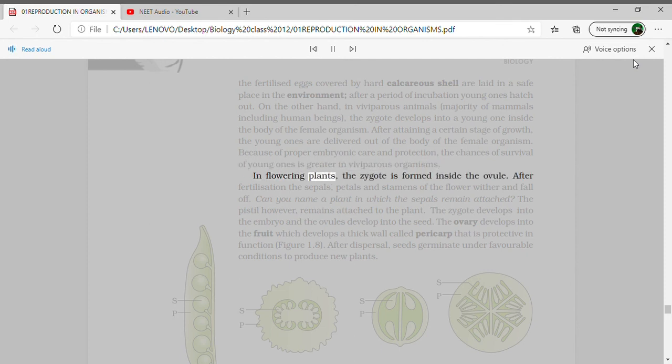In flowering plants, the zygote is formed inside the ovule. After fertilization, the sepals, petals, and stamens of the flower wither and fall off. Can you name a plant in which the sepals remain attached? The pistil, however, remains attached to the plant. The zygote develops into the embryo, and the ovules develop into the seed. The ovary develops into the fruit, which develops a thick wall called pericarp that is protective in function, figure 1.8. After dispersal, seeds germinate under favorable conditions to produce new plants.